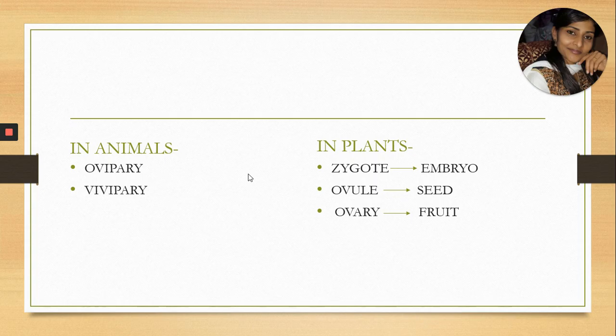That type of developmental change takes place in plants after fertilization. The zygote will develop into an embryo, which is also called a baby plant. The ovule will develop into seeds and the ovary will develop into fruits.